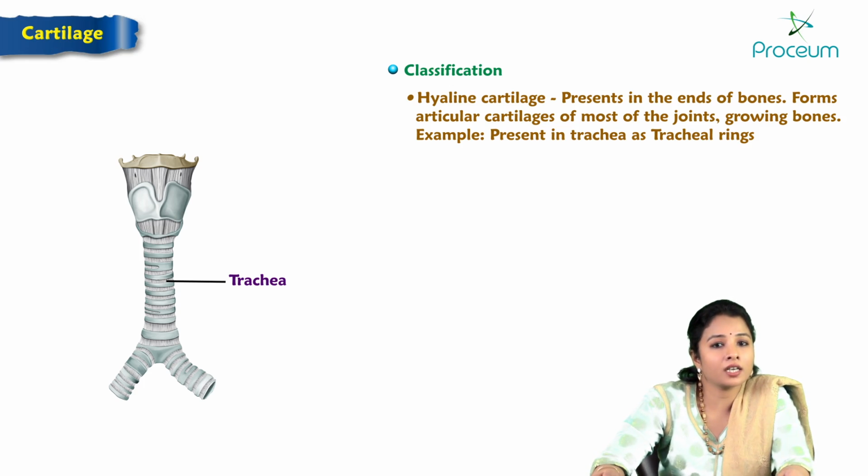So it forms an articular cartilage, and hyaline cartilage is also present in the trachea as tracheal rings. It is seen in all growing bones. Initially, the bones are laid in hyaline cartilage which is replaced by bony tissue.